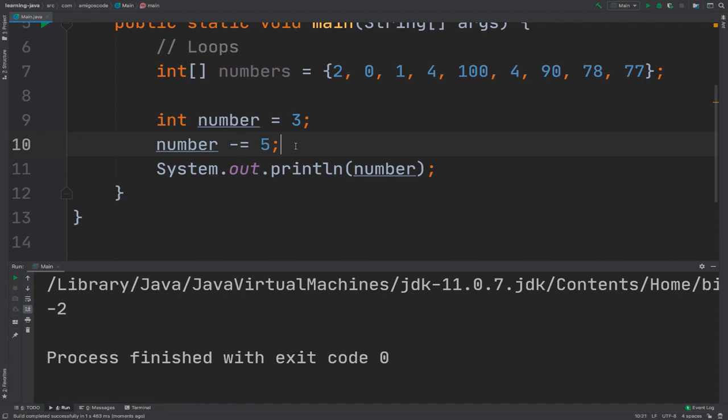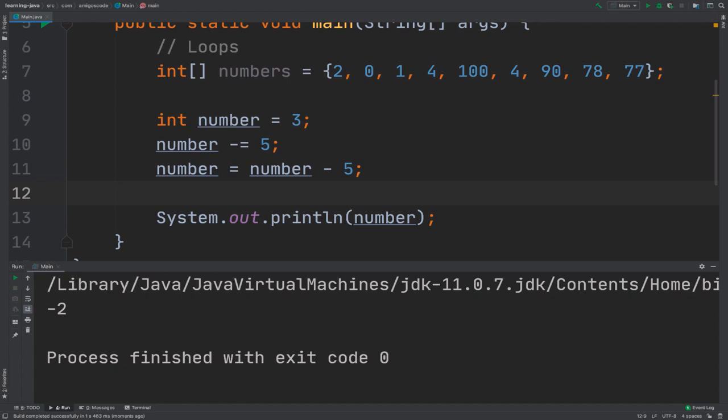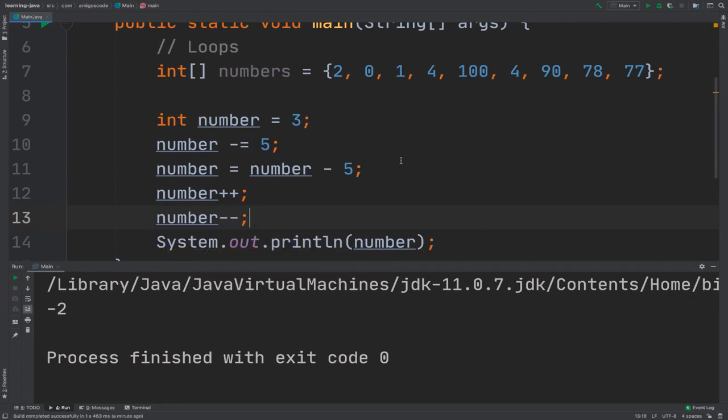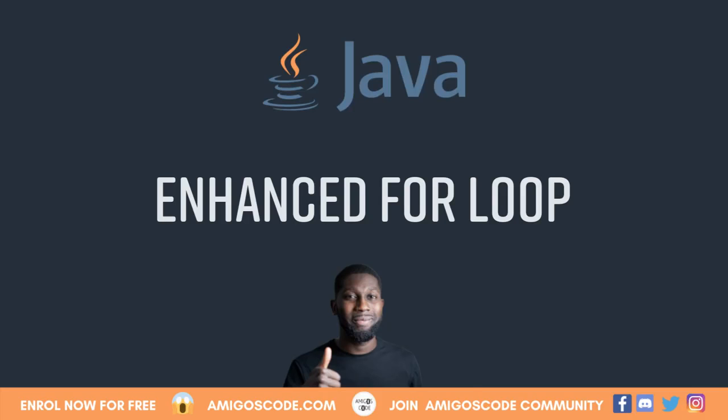So basically this is the exact same thing as number equals number minus 5. And finally, if you want to increment or decrement by 1 and only by 1, this is when you say number plus plus, or number minus minus. If you have any questions on this, drop me a message. Otherwise, let's move on.